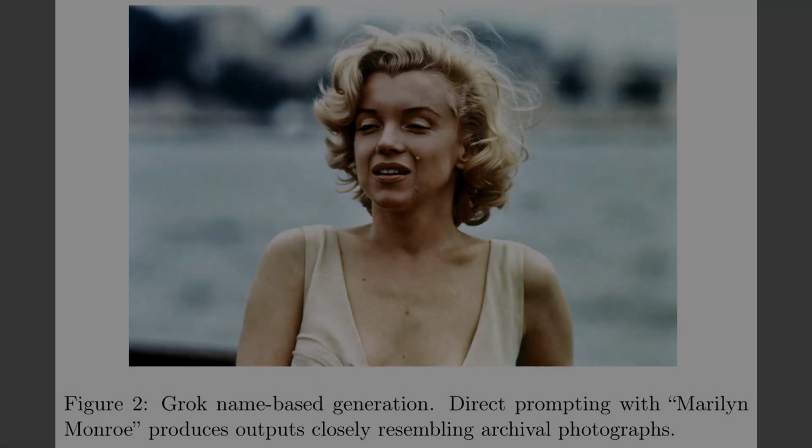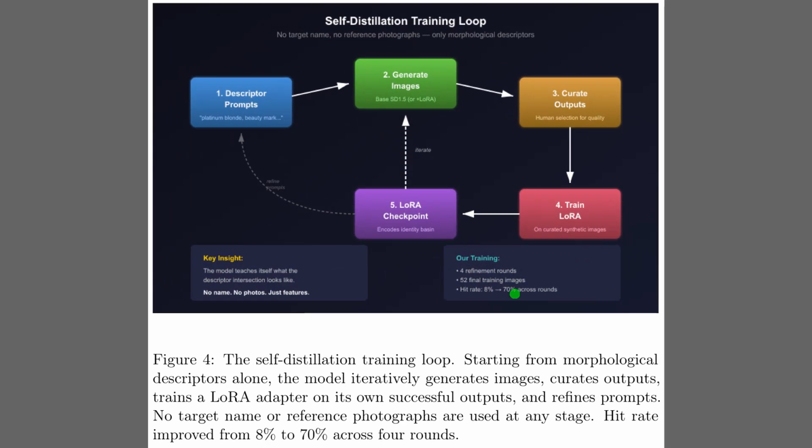Alright, Figure 4 details the actual mechanism used to trap this identity, which the authors call a self-distillation training loop. The process begins at step 1 with the morphological descriptor prompts, which feed into step 2 to generate initial images. Step 3 is crucial. Humans curate these outputs, selecting only the few that accidentally land in the correct identity basin. These synthetic successes are then used in step 4 to train a low-rank adaptation adapter, which encodes that specific identity. As the bottom panels note, this creates a feedback loop where the model teaches itself, boosting the hit rate to 70%.